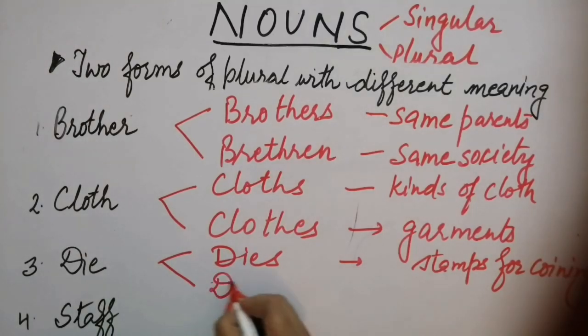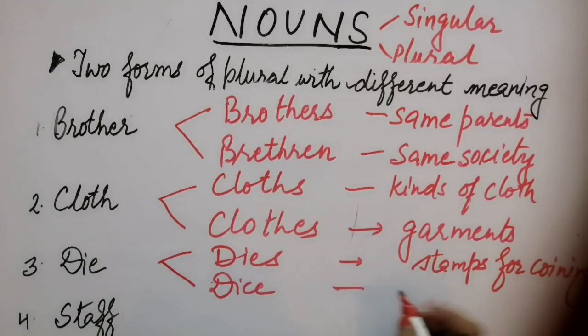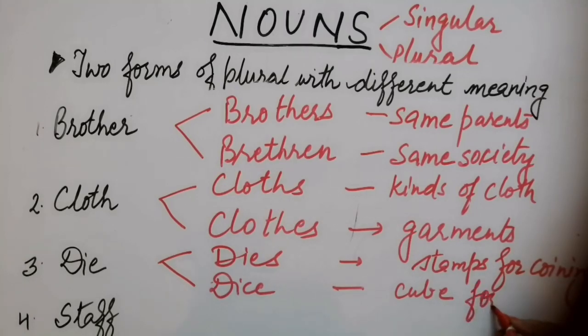Another one is dice. This dice is, you remember that cube you play with in Ludo or other indoor games. Many games use that. So that cube we are referring to, right? So this is all about cubes for games.